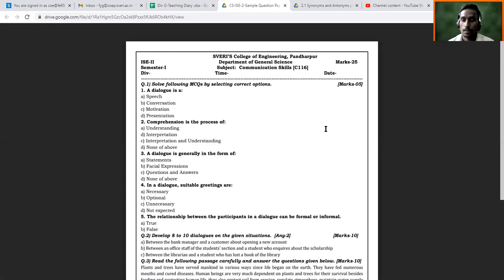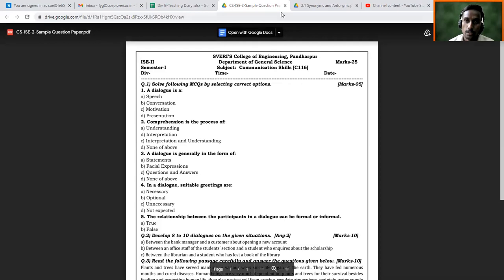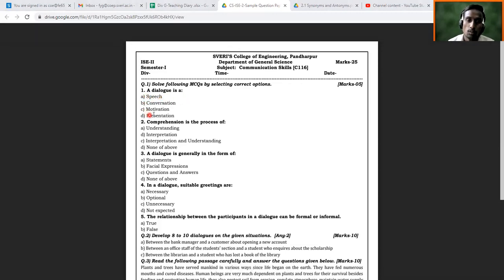I have told you that prefixes and suffixes, they are not MCQs. First question, try to understand. If it is an MCQ like this, there is only one correct answer. For example, if you are able to see the question on the screen, first question, a dialogue is what? You have 4 options here, and out of those 4 options, there is going to be only one answer. So it is option B, that is going to be the correct answer.